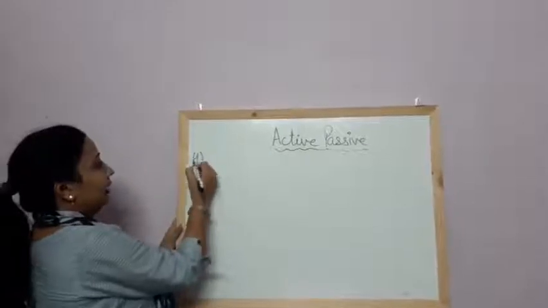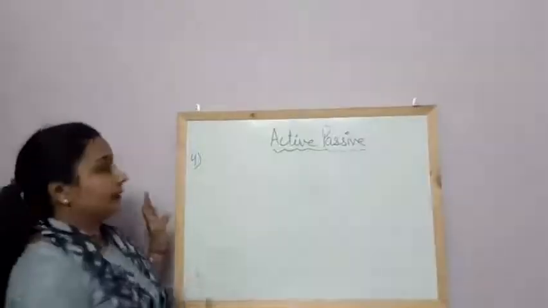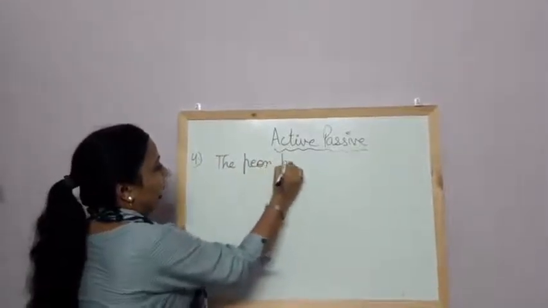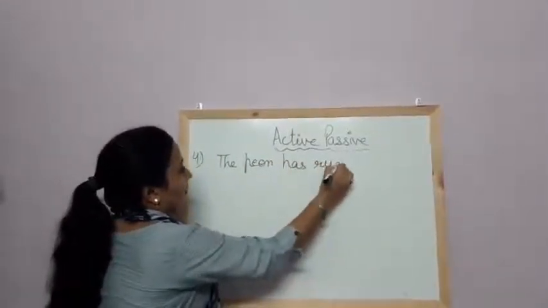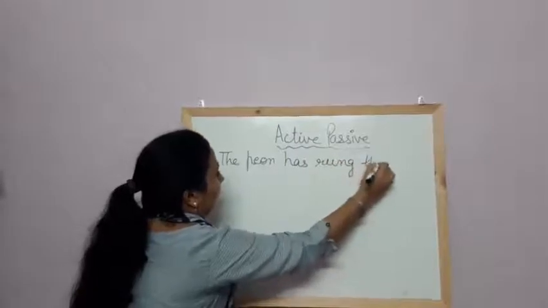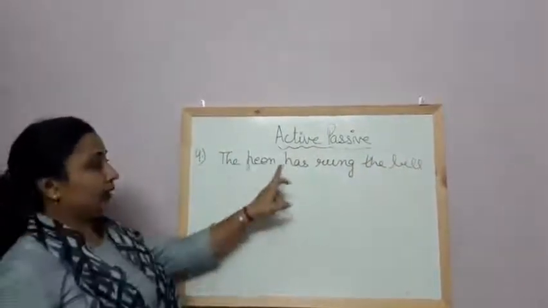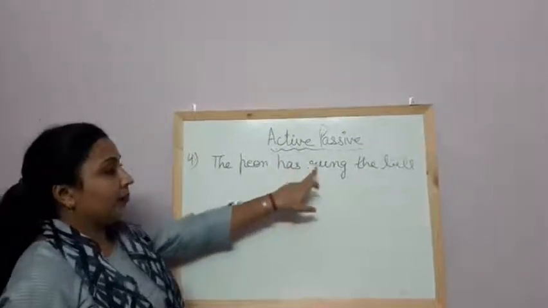If we are having a sentence in the present perfect tense, the peon has rung the bell. We are having a sentence in the present perfect, has, have plus V3.